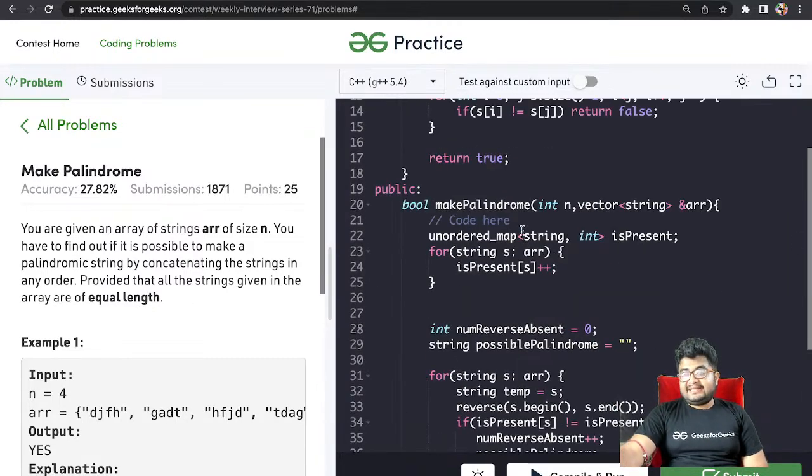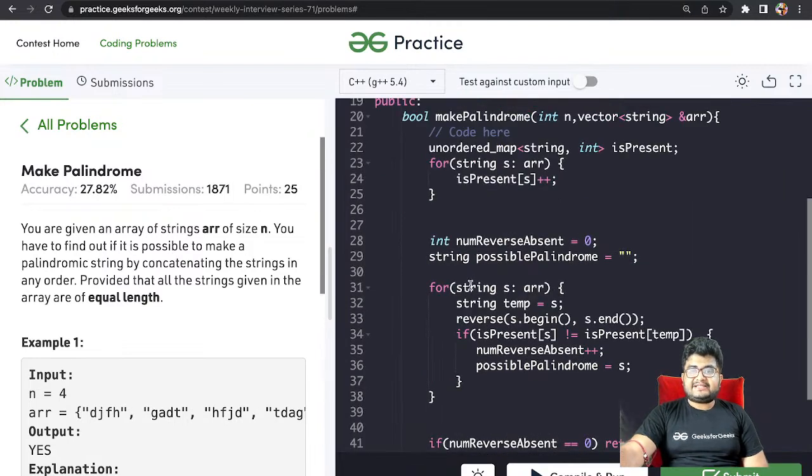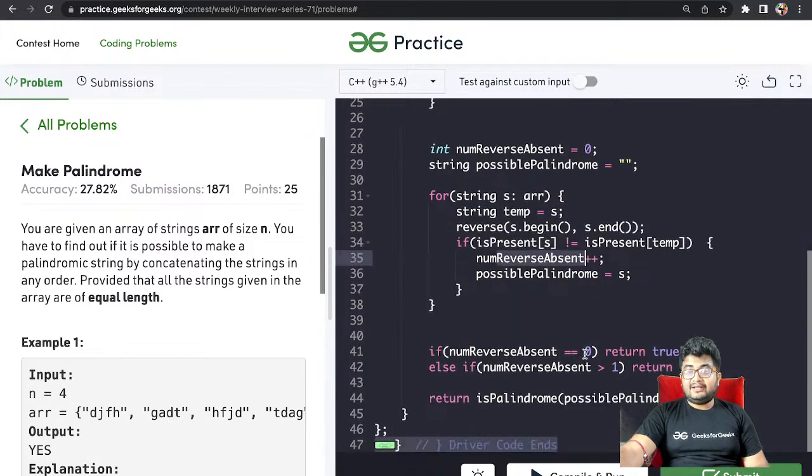So basically that's what we are doing. We are maintaining the frequency of all the elements, and we are checking if the element is present and its reverse is also present. If it is not present, we are maintaining the count of those elements. That count should not exceed 1, and that middle element should also be a palindrome. So that's what we are checking.